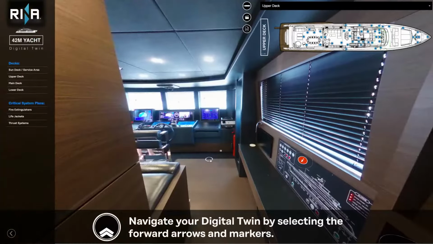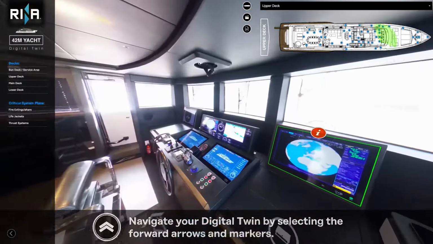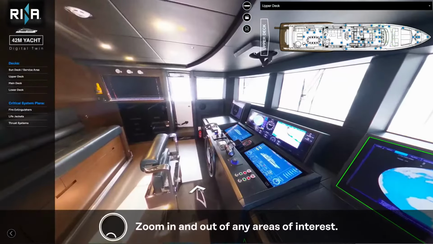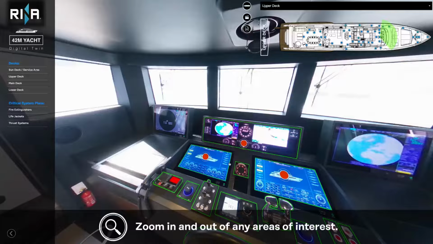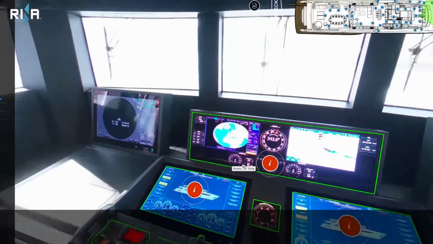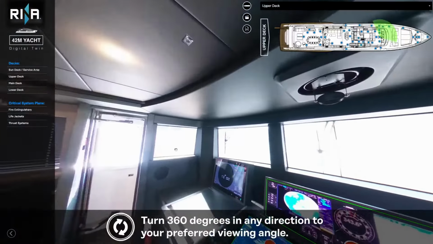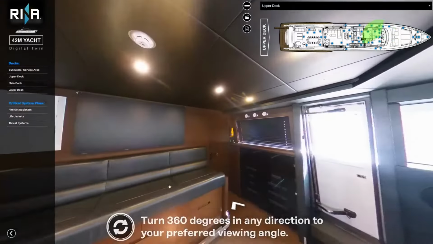Navigate your digital twin by selecting the forward arrows and markers. Zoom in and out of any areas of interest using your mouse's scroll wheel or trackpad. Turn 360 degrees in any direction to your preferred viewing angle.